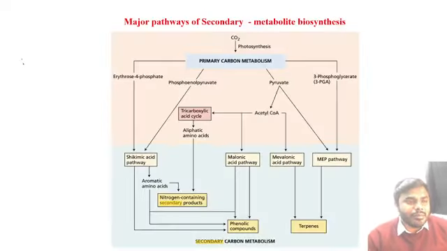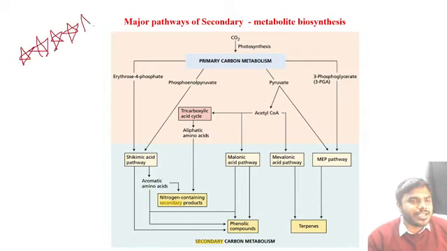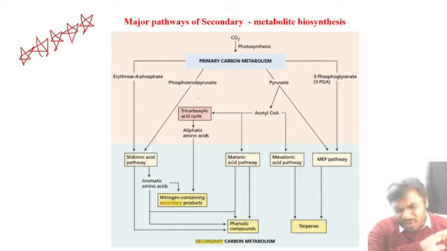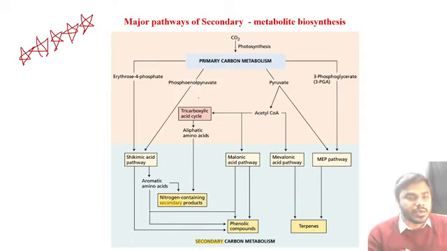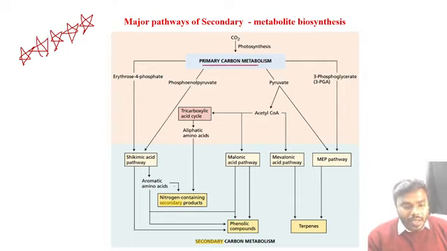Remembering this chart is very important for part B as well as for the statements present in part C. Never ever neglect this particular chart. Don't miss any information in the secondary metabolites. The reason: the concept is small, the information is more. So the more information you remember, the more chances are there that we can answer the question correctly. Listen to me carefully. Primary carbon metabolism. Everyone listen to me, how the phenols, terpenes and nitrogen containing compounds are derived. Everyone look into the picture very carefully.